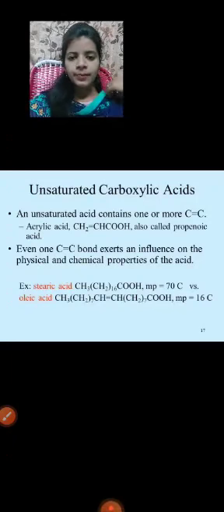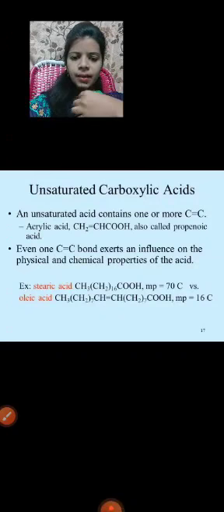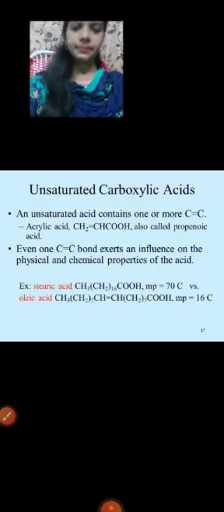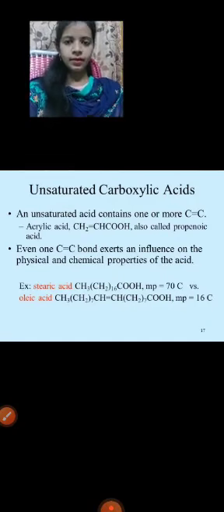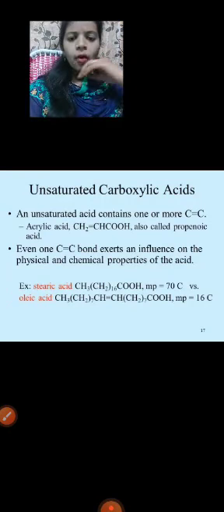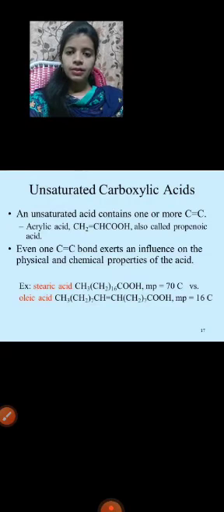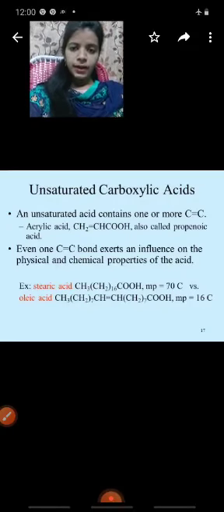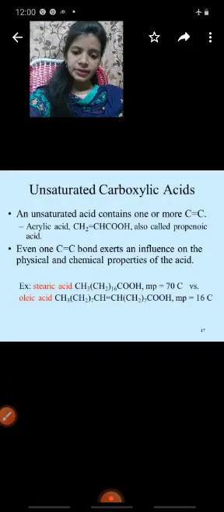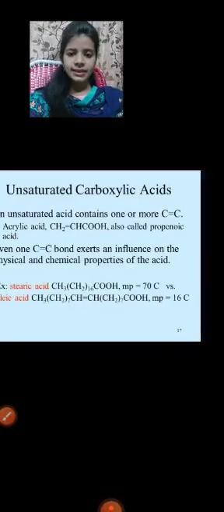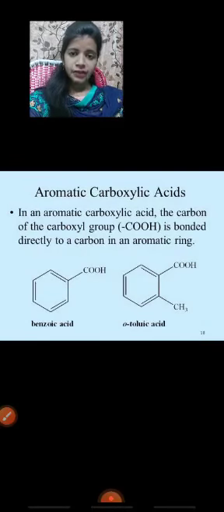The stearic acid chemical formula is CH3(CH2)16COOH. The melting point is 70 degrees Celsius, versus oleic acid. The oleic acid chemical formula is CH3(CH2)7CH=CH(CH2)7COOH. It is the oleic acid. The melting point is 16 degrees Celsius. Are you able to understand, everyone?